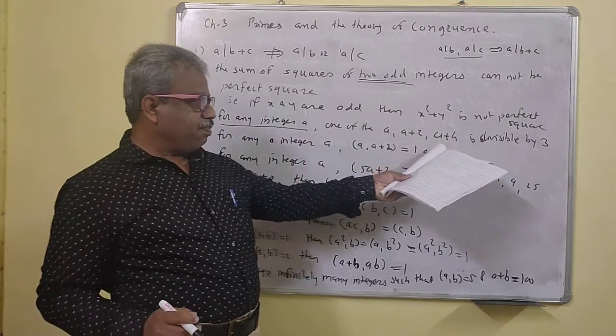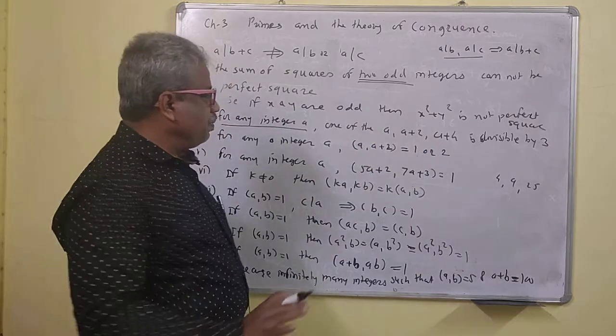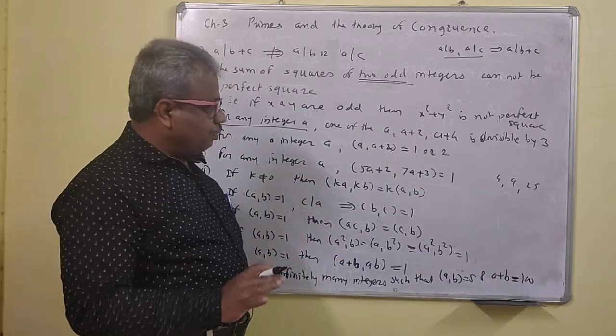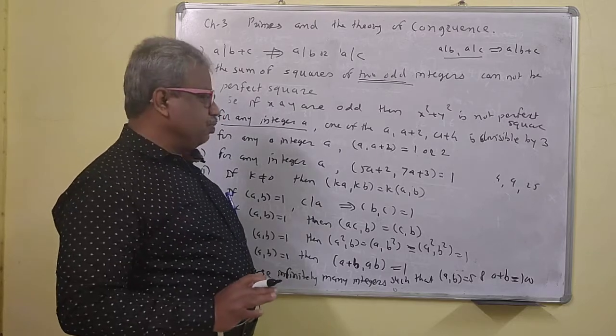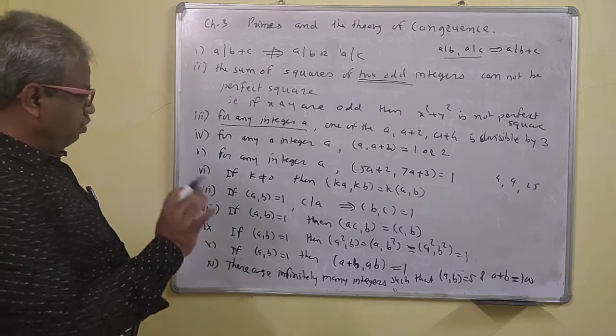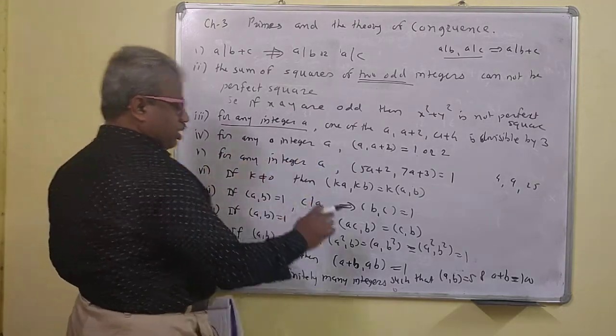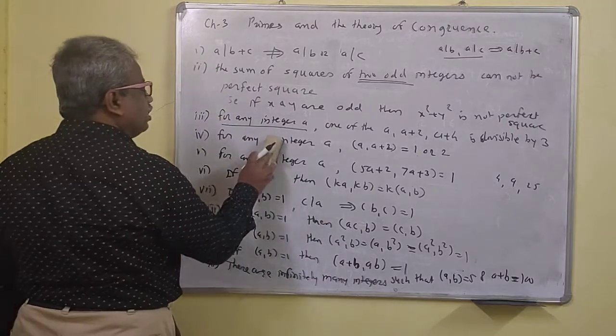For any integer a, among a, a plus 2, a plus 4, at least one of them is divisible by 3. That means either a is divisible by 3, or a plus 2 is divisible by 3, or a plus 4 is divisible by 3. Not all are divisible by 3, but one of them is.